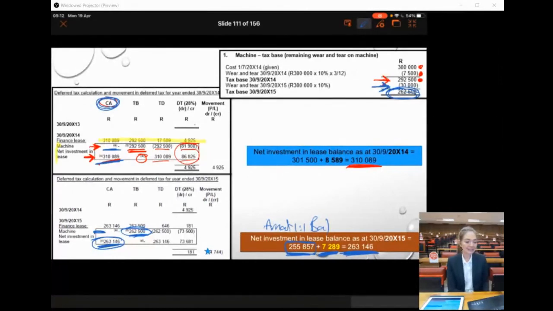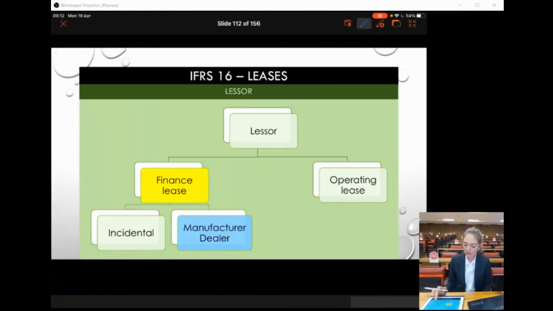Okay, so then we've got a few minutes left, so I just want to quickly touch on, to tell you about a manufacturer or dealer lessor. Okay. So what is a manufacturer or dealer lessor? So I told you up to now we've looked at just a normal finance lease, which is an incidental lease.